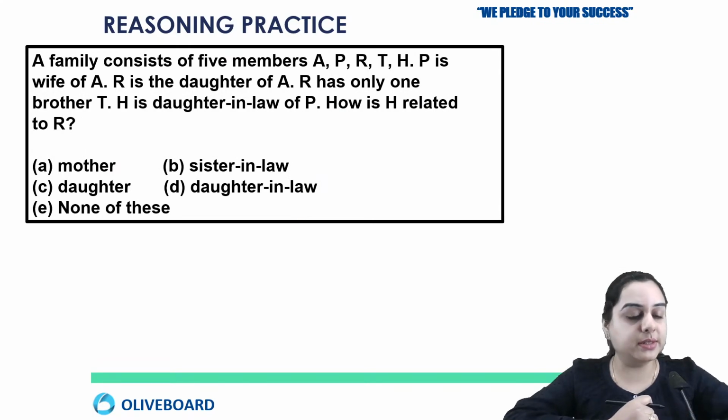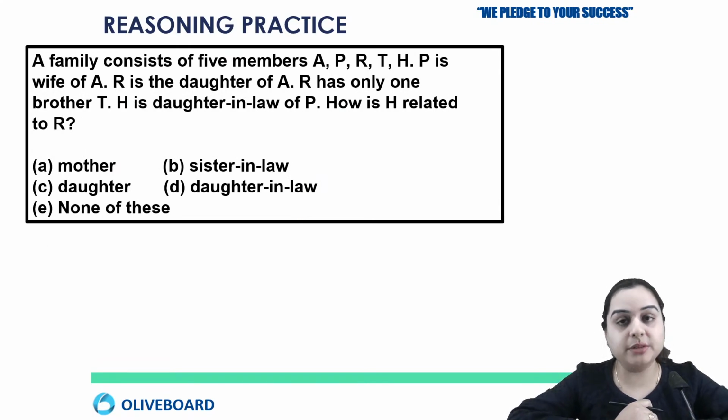Right. Okay, so now let's move on to the next question, which is from the topic blood relation. You have to make a diagram for this and just tell me how is H related to R. Okay, just make a diagram for this and tell me the answer, how is H related to R.